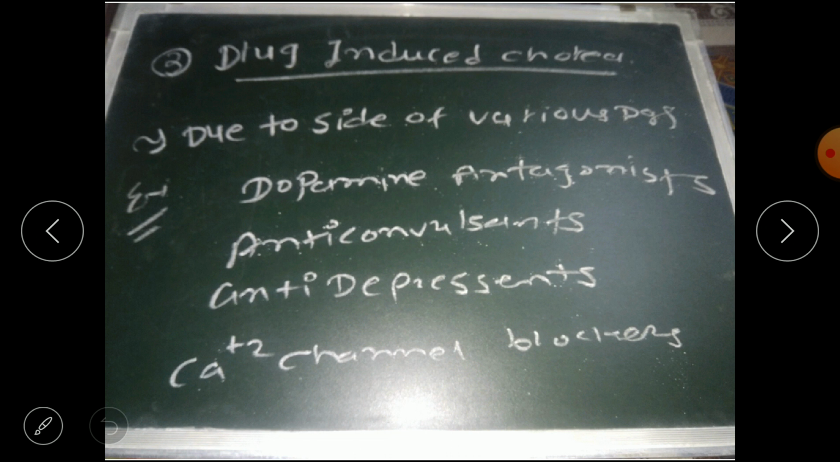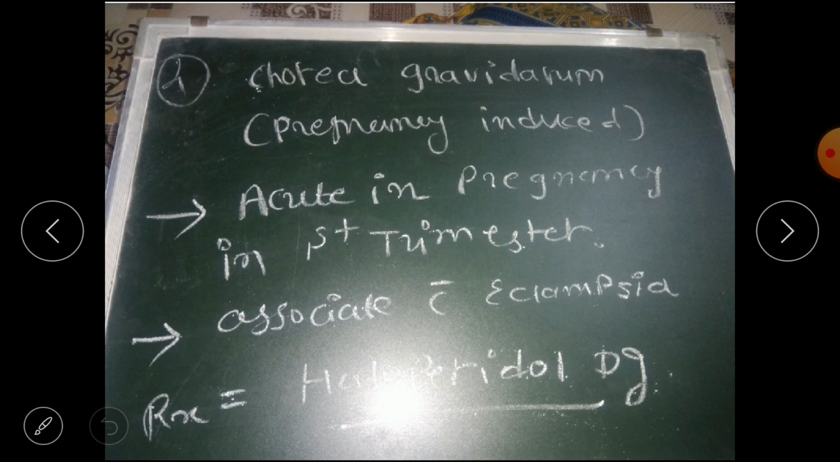Now, in the types of chorea we have seen, the third type is drug induced chorea. Basically, drug induced chorea is due to the side effects of various drugs like dopamine antagonists, anticonvulsants, antidepressants, and calcium channel blockers. So these are some drugs whose adverse effects cause chorea.